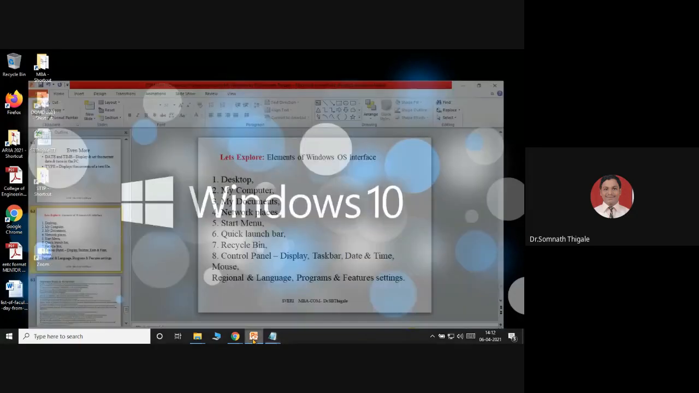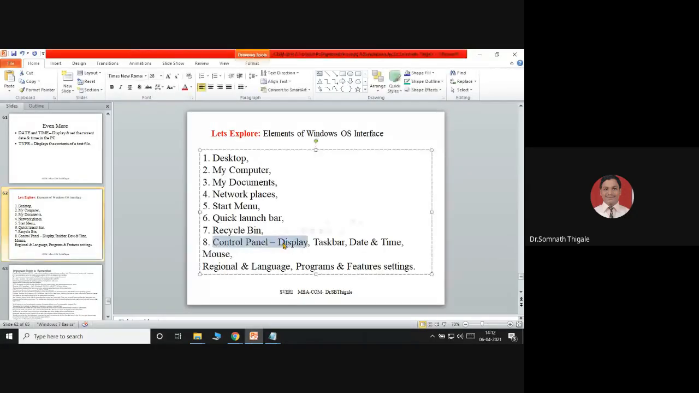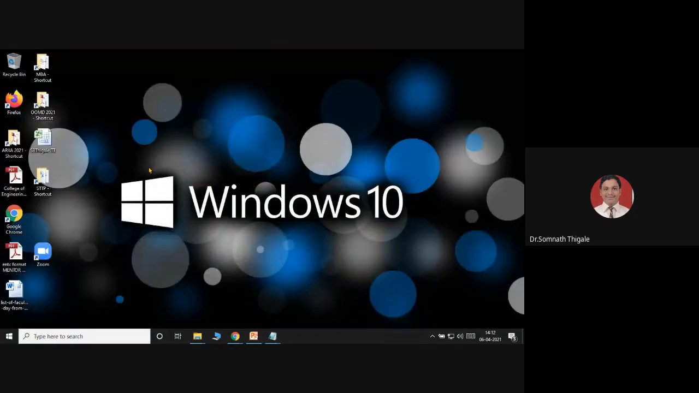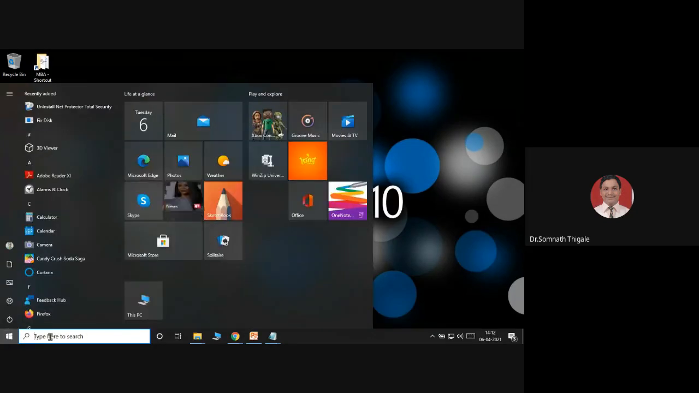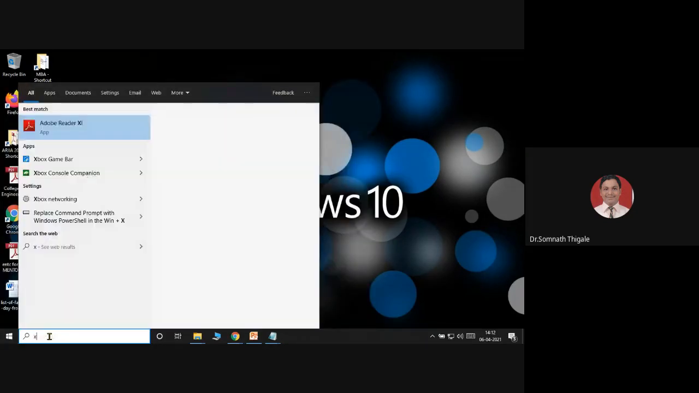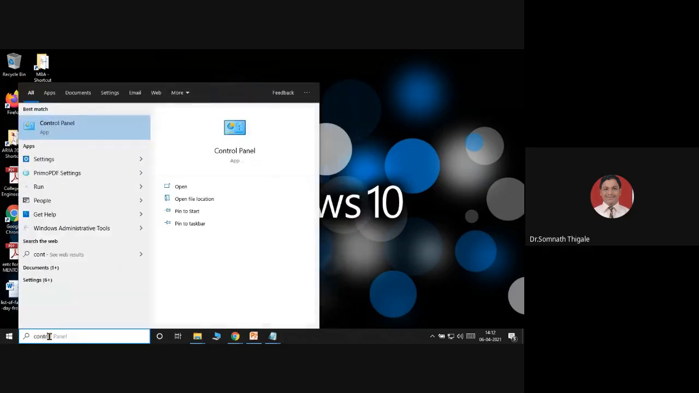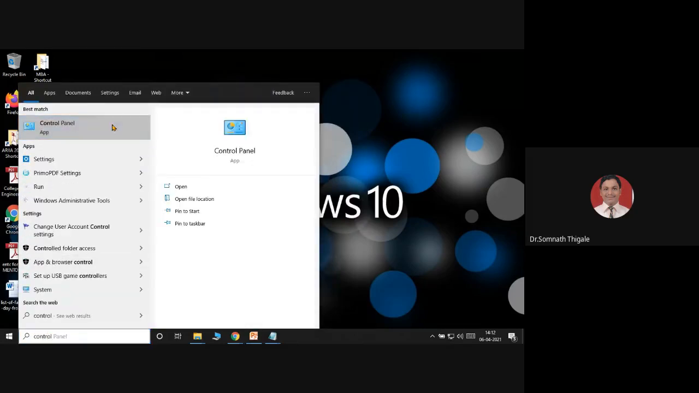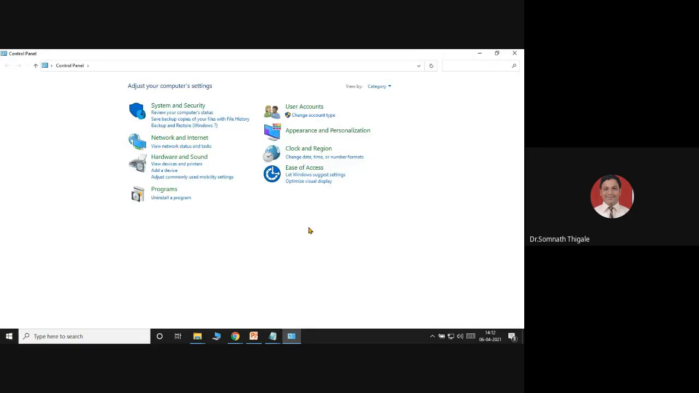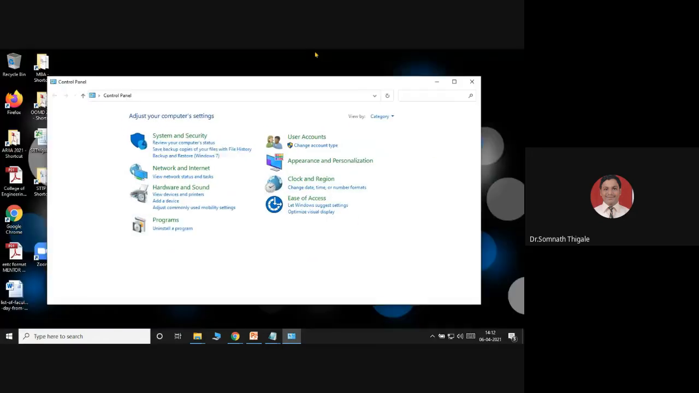The next option, control panel. Control panel is the part of your system giving administration rights. So if I go to this and type here simply control panel, I am able to change the entire scenario of my operating system.